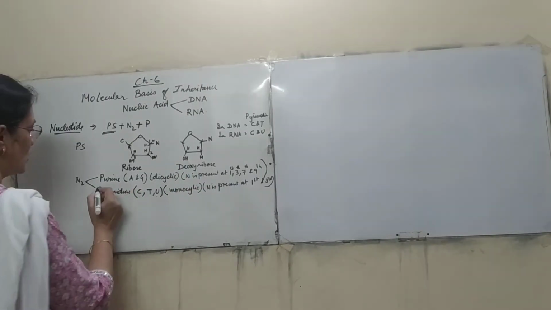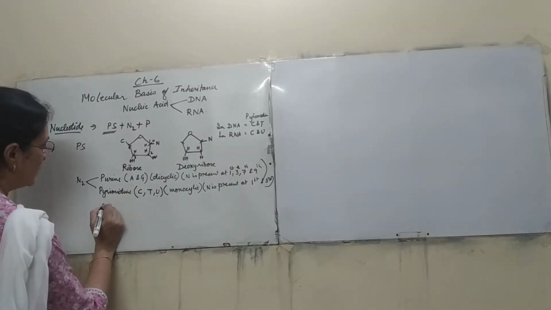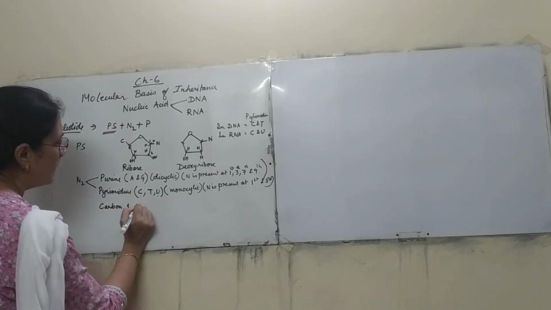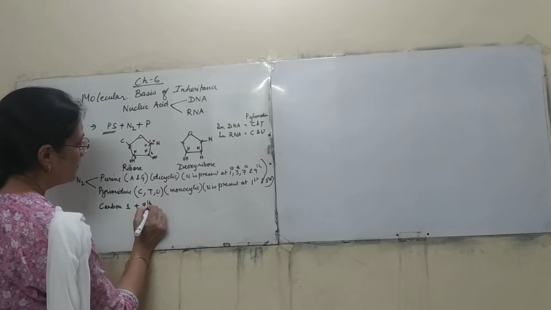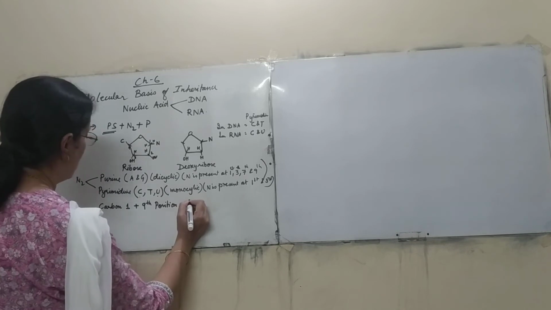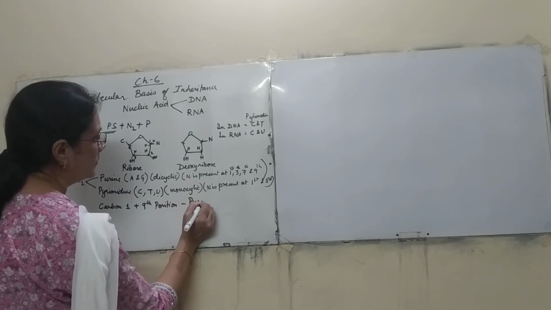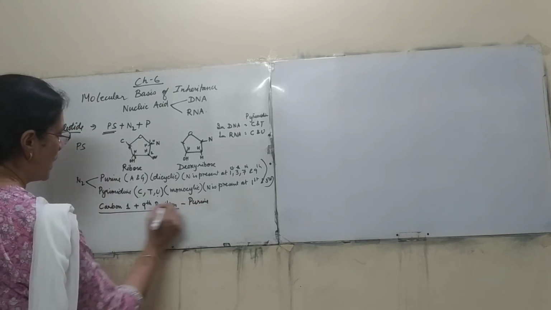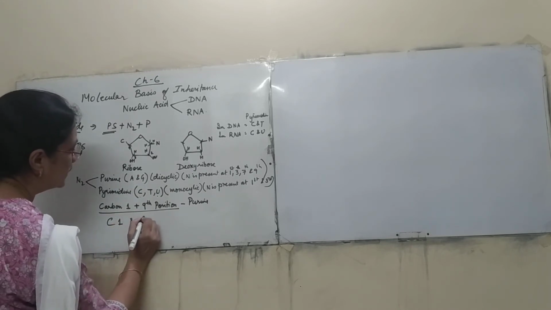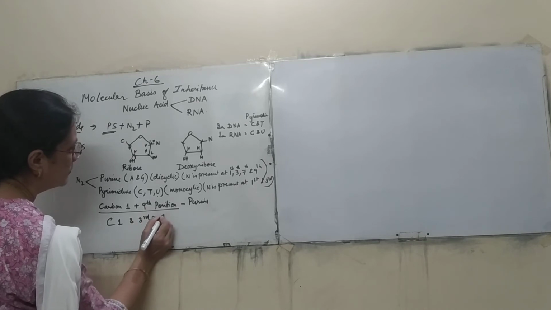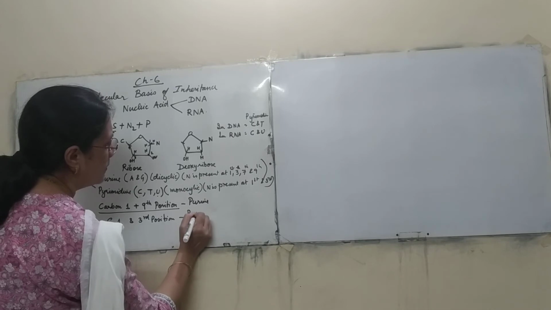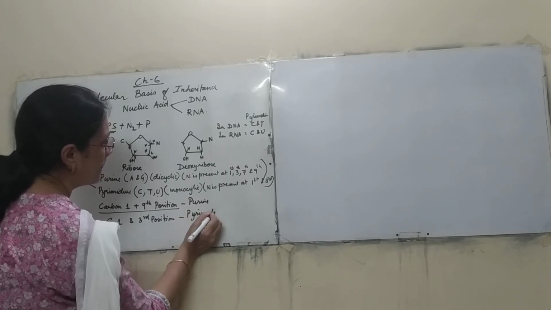So this also I have to write here: carbon number 1 plus the 9th position is found in the bonding of purine, whereas carbon 1 and third position is the bonding of pyrimidine. Clear?